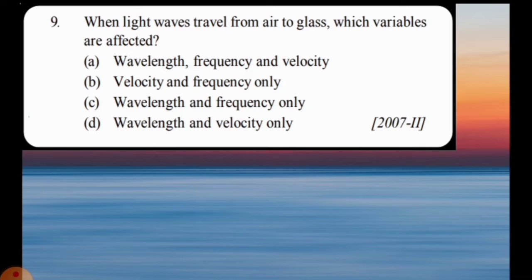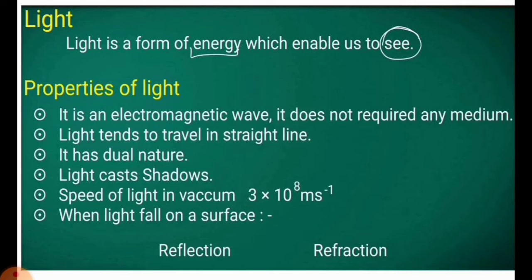So we have selected a few most repeated questions. After all, this is a theory lecture, not practice. Here the question says, when light waves travel from air to glass, which variables are affected? Basically, that is what changes after traveling from one medium to another medium. So let's recap.